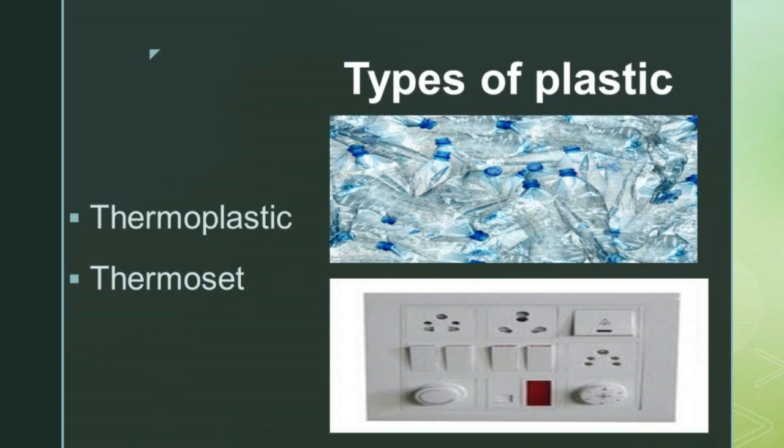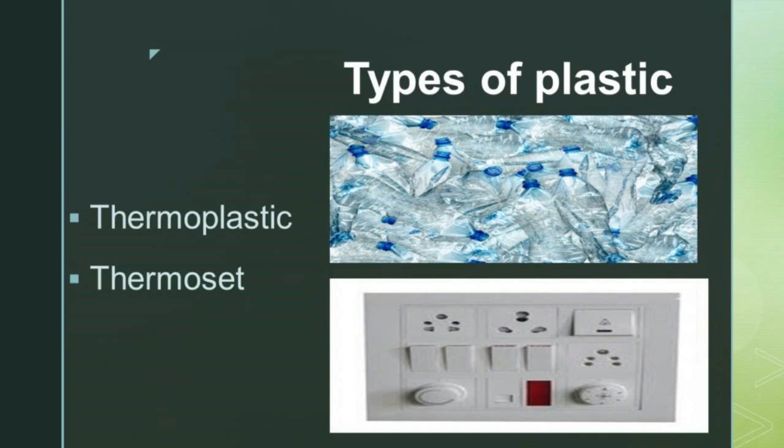In some, it is cross-linked. As we have seen in polymerization, when monomers are bonded with covalent bonds, it gives polymers. Depending on the type of arrangement, there are two main types of plastics. They are thermoplastic and thermoset.